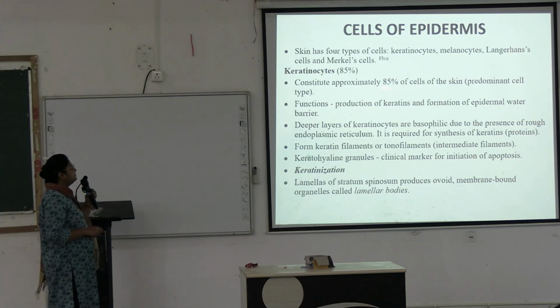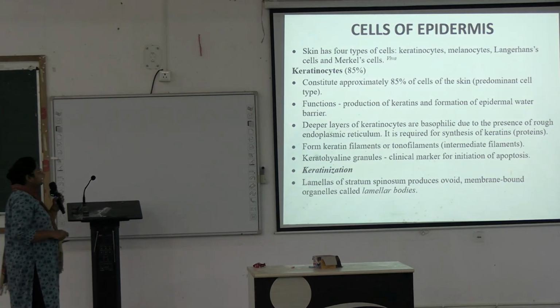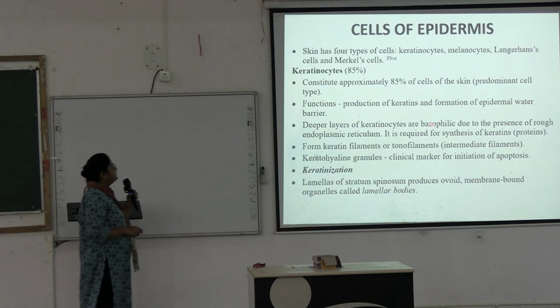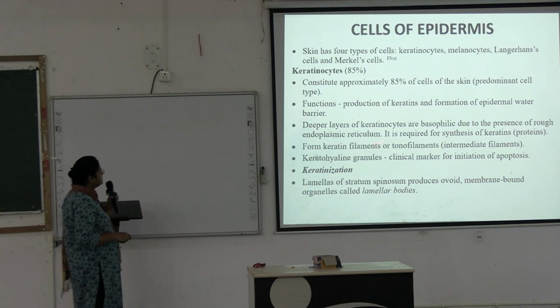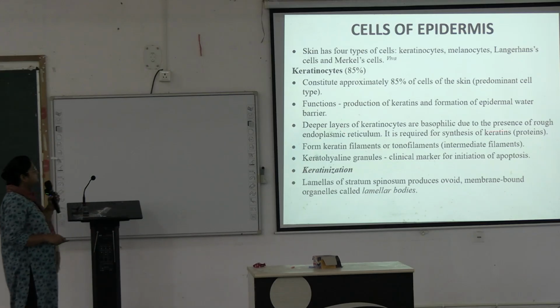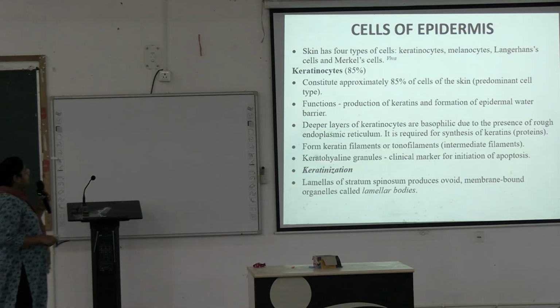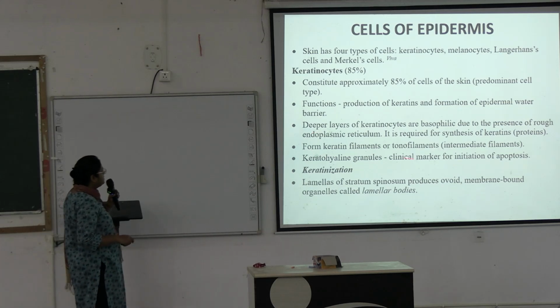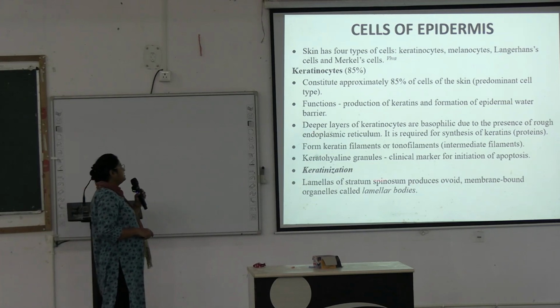They produce keratins and form the epidermal water barrier, and deeper layers of keratinocytes are basophilic due to the presence of rough endoplasmic reticulum, which is required for synthesis of the keratin proteins. Okay, and they form keratin filaments or tonofilaments. These are intermediate filaments.